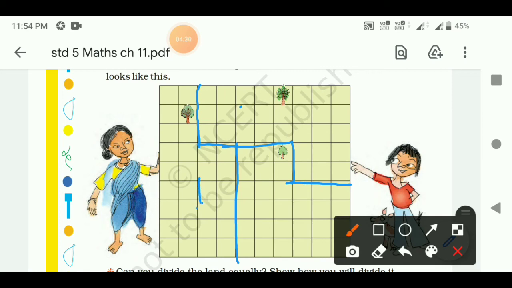First, second and this is the third part. You can see there are 30 squares in part 1, 2 and 3. Each part has 30 squares and also each part has 1 tree. So each person will get 1 tree.